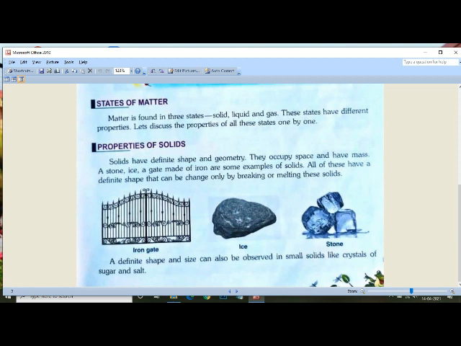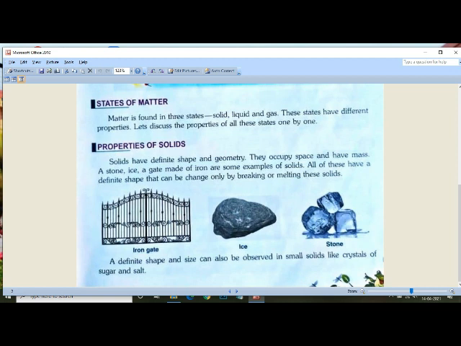By these paragraphs we come to know that matter is found in three states. First is solid, then liquid, and then gas. And these states have different properties. First of all, we will go to the properties of solids.